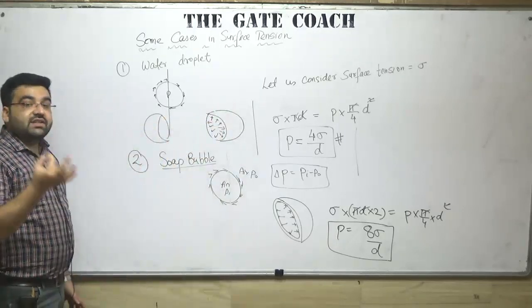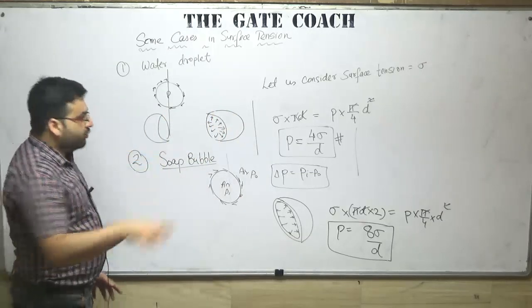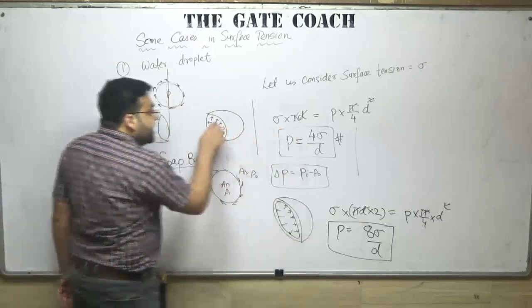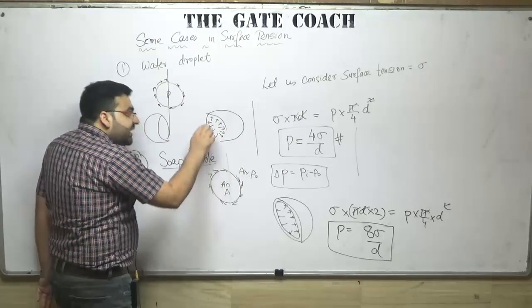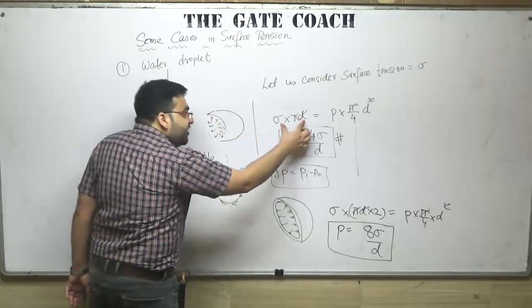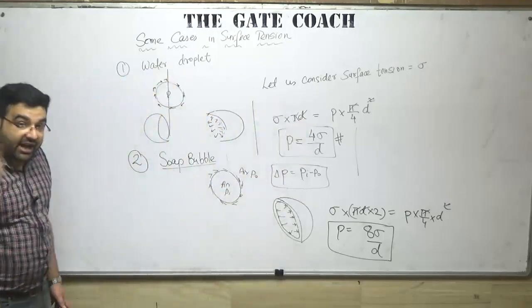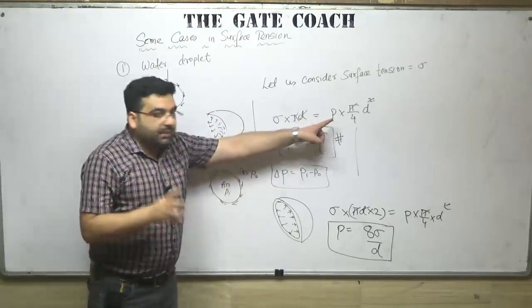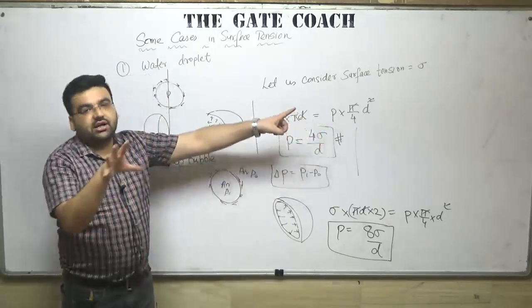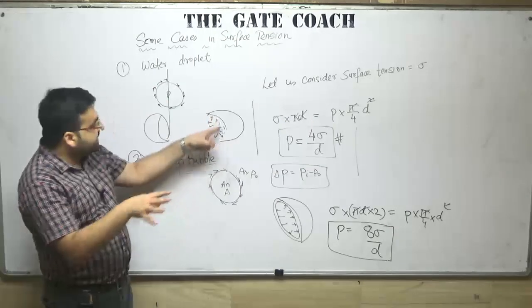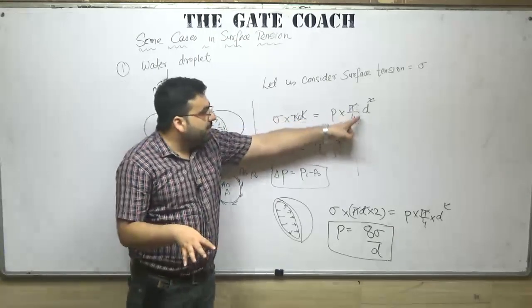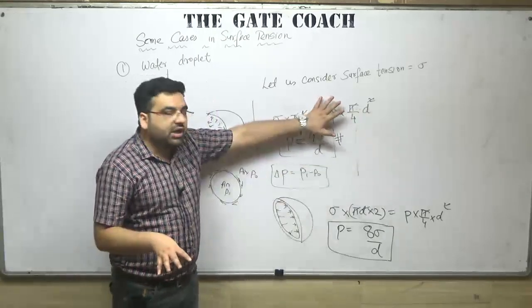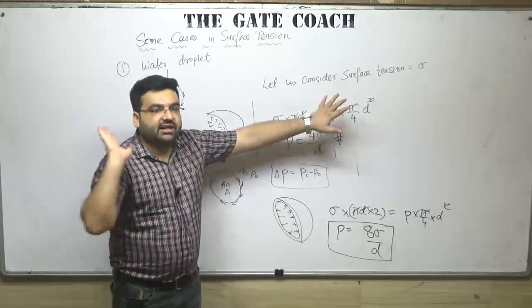We know that surface tension is measured per unit length. So sigma is acting per unit length, it is acting on a circumference: sigma into pi into d. It is acting on length, multiplied by pressure, which is acting on the whole area. Whole area of this bubble will be equal to P into pi by 4 into d square. Even if you haven't understood this, just compare the units, you will get the answer.